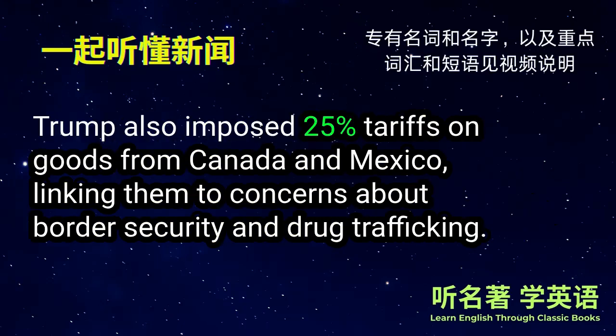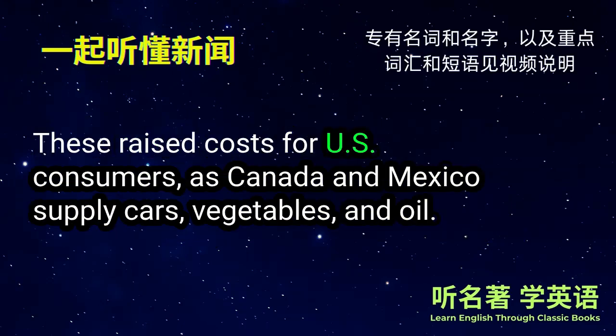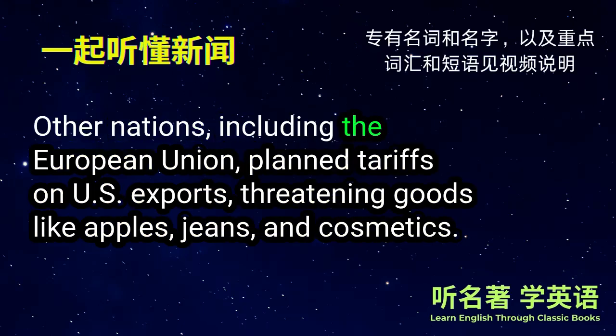Trump also imposed 25% tariffs on goods from Canada and Mexico, linking them to concerns about border security and drug trafficking. These raised costs for U.S. consumers, as Canada and Mexico supply cars, vegetables, and oil. Other nations, including the European Union, planned tariffs on U.S. exports, threatening goods like apples, jeans, and cosmetics.